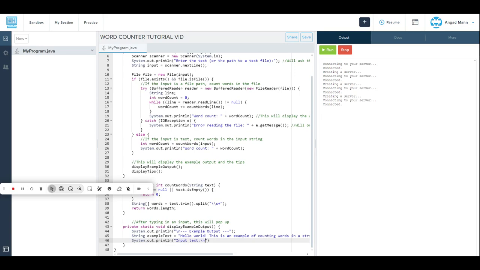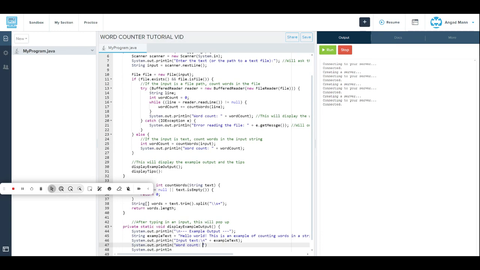And then we leave it like that, and we do a space after the quotation mark, we do plus, and then example text, and then the semicolon again. You might want to just copy and paste this System.out thing again, because it's for the next one as well. And then word count.